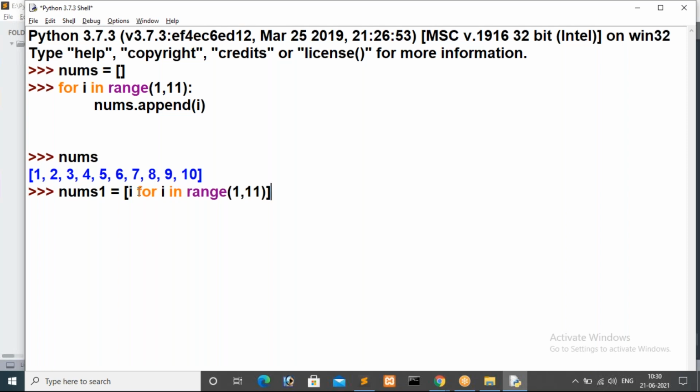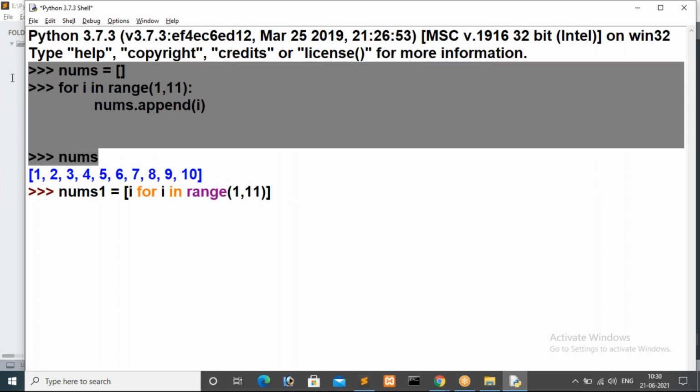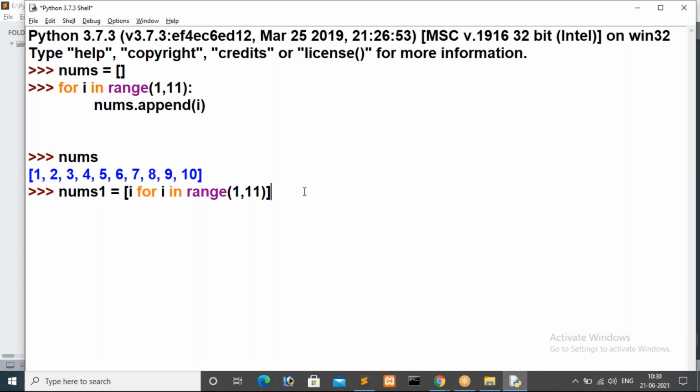Now how many times will this loop iterate, guys? For i in range of 1 comma 11, that means it iterates 10 times. Just check it, same logic. Whatever lines I wrote here, we had 4 lines. Now we have only one line. Now we check nums1, and we get the same result, guys.